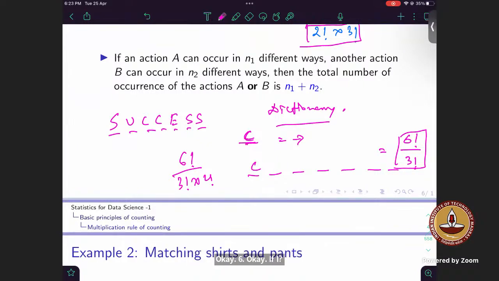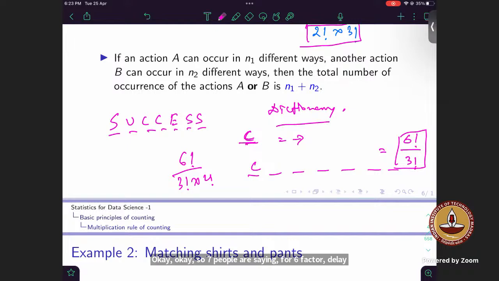The question says that there is a word called SUCCESS. You have to arrange all possible letters, all possible words that can be formed out of these letters, fixing C at the first position. Sir, what will be 6 factorial? 720. No, are you asking about the value or how to interpret 6 factorial? Or are you saying that the answer will be 6 factorial? Okay, I got it. So 7 people are saying 6 factorial by 3 factorial.